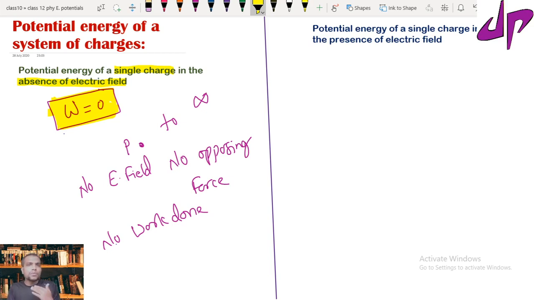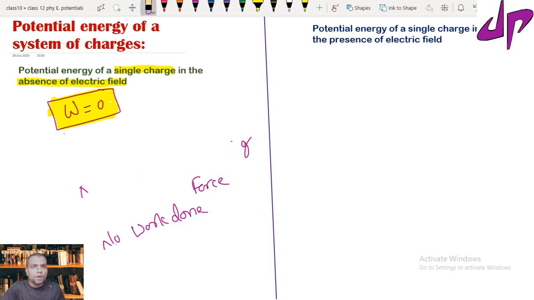So we would need to do work against the electric field. But here, in the absence of electric field, there is no need to do any work. Even though we are bringing a charge, there is no opposing force, so whatever work we do becomes 0. So that's about the potential energy of a single charge in the absence of electric field.